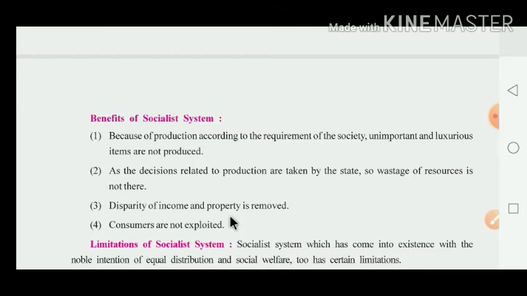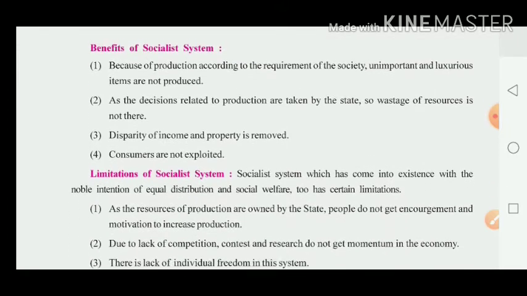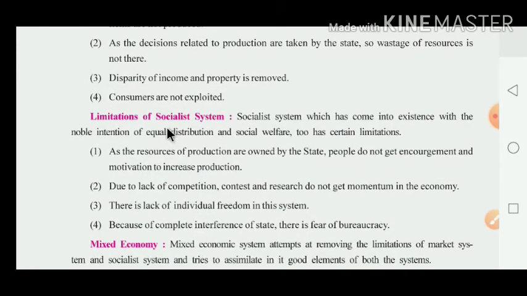That's why all people are equal and consumers are not exploited. It means here consumers are not cheated in the socialist system. Why? Because all things are under the control of the state. Now they have to give about the limitation of the socialist system.